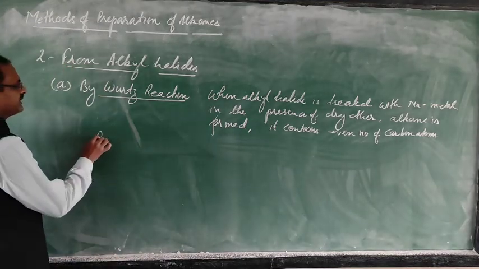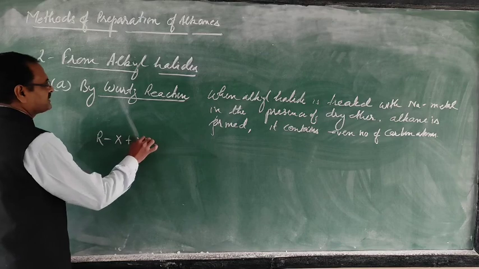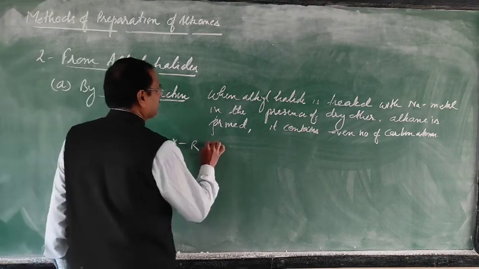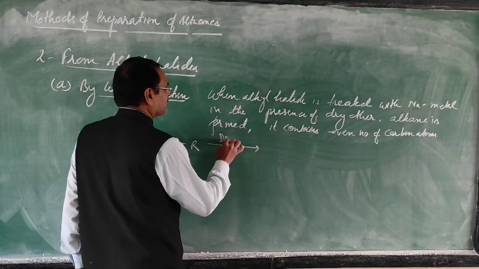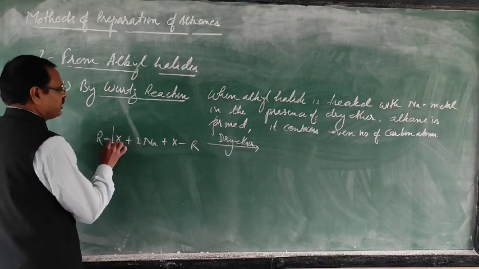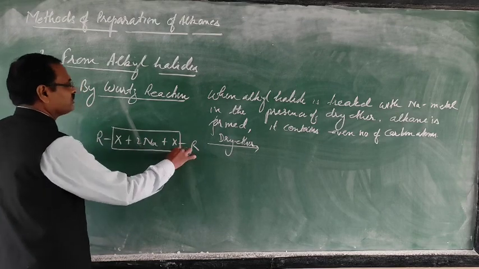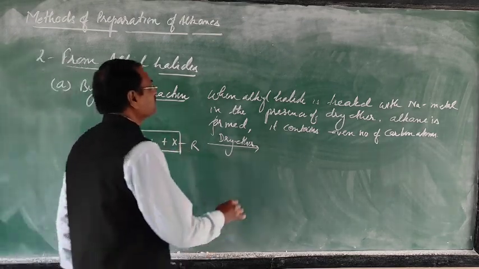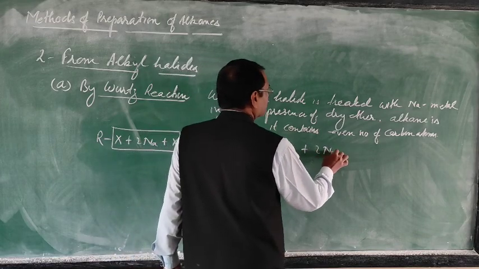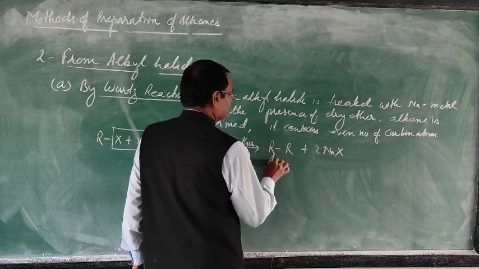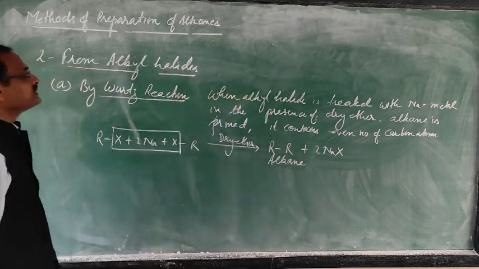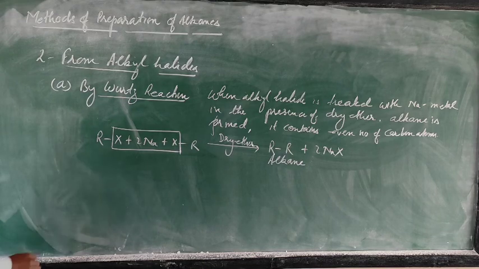Just see, the general reaction: this RX reacts with sodium metal in the presence of dry ether. So this will form R-R plus 2NaX. This is the alkane.